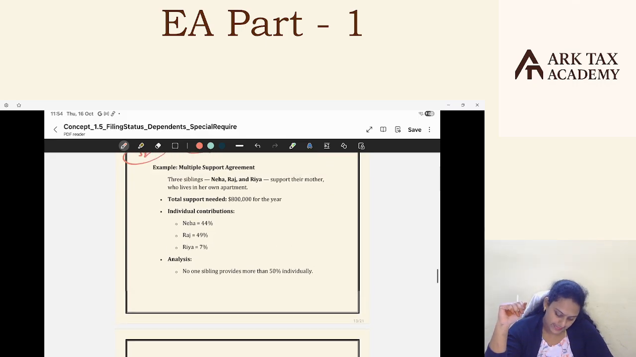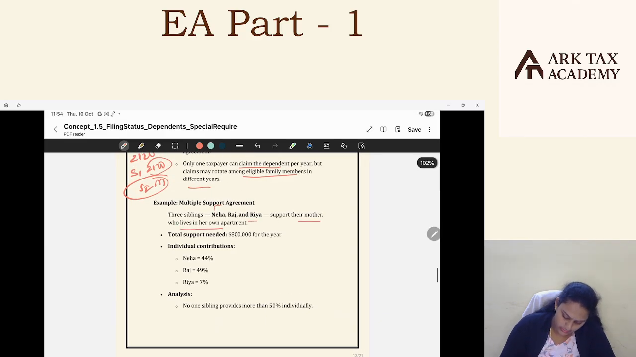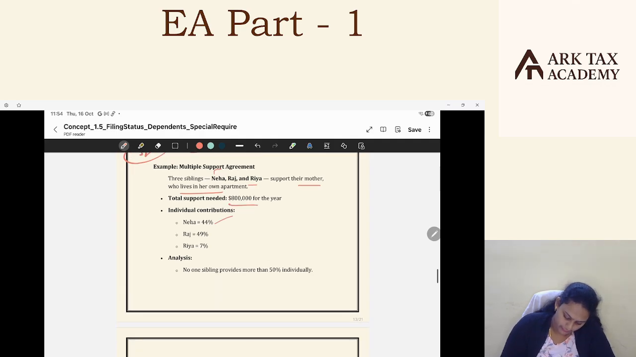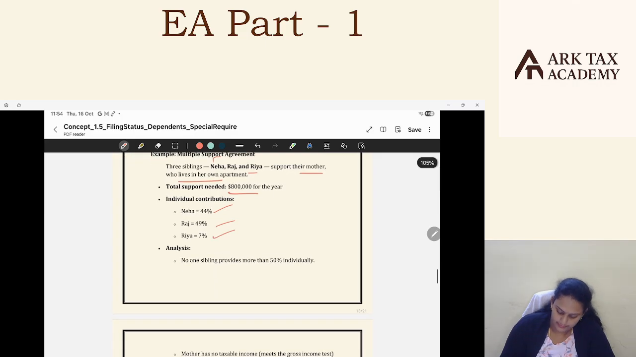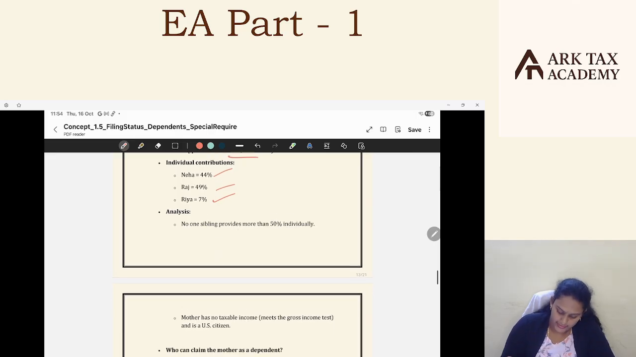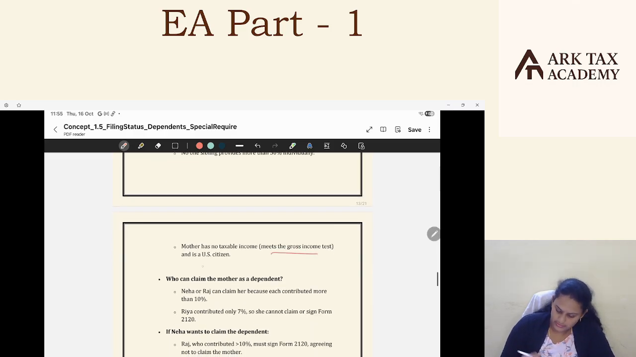Okay. Example: three siblings, Neha, Raj, and Riya, supported their mother, who lives in her own apartment. Total support is 8 lakhs, 44% coming from Neha, 49% from Raj, and 7% from Riya. No sibling provided more than 50% individually, but if we combine, it's 100%, more than 50%. Mother has no taxable income, so she satisfied the gross income test, and she's also a US citizen. She satisfied the citizenship test.